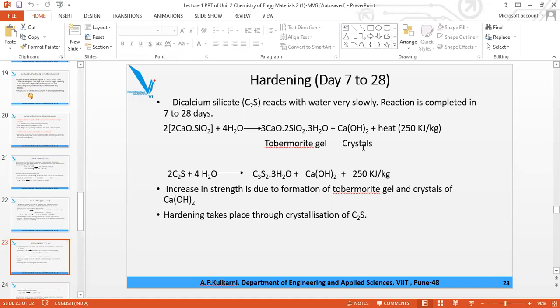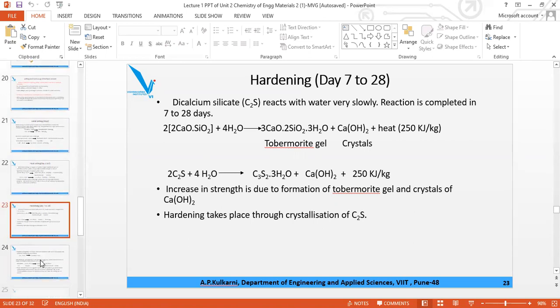Strength again is given by the crystal, and the gel gives the adhesion property. In short form, 2C2S, that is 2CaO becomes C2, SiO2 becomes S, plus 4H2O gives C3S2H3 plus Ca(OH)2. It takes 7 to 28 days.